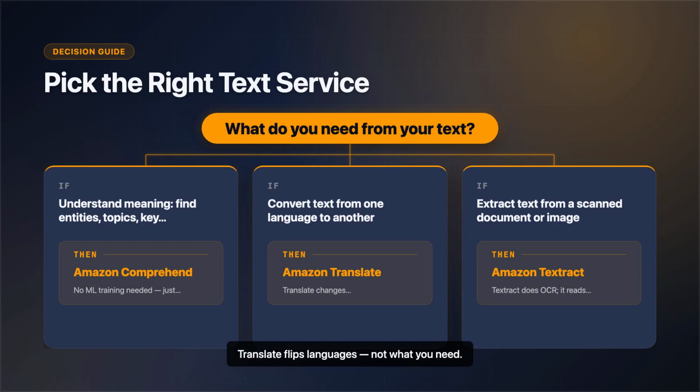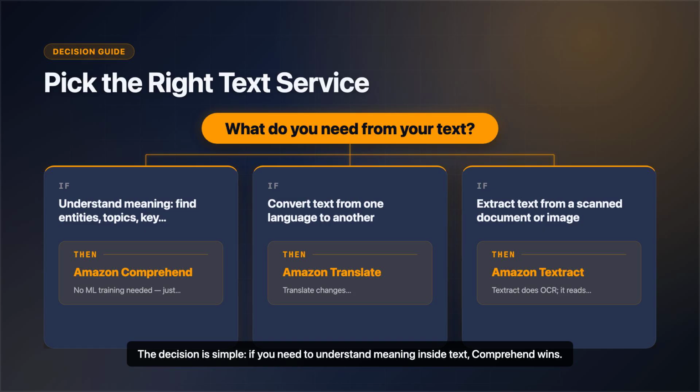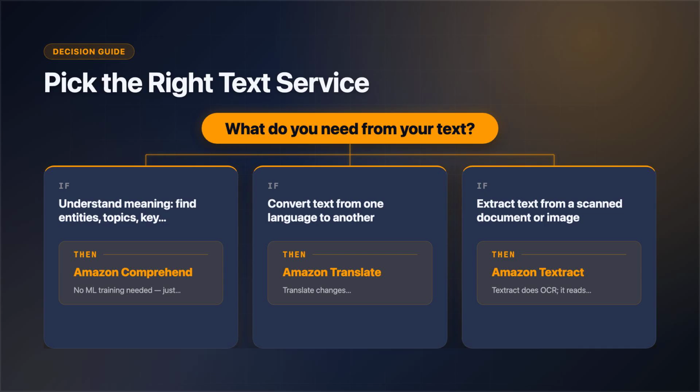The other options are traps. Translate flips languages, not what you need. Textract pulls words out of a scanned image or PDF. And SageMaker Ground Truth labels data for training. It doesn't analyze anything. The decision is simple. If you need to understand meaning inside text, Comprehend wins.